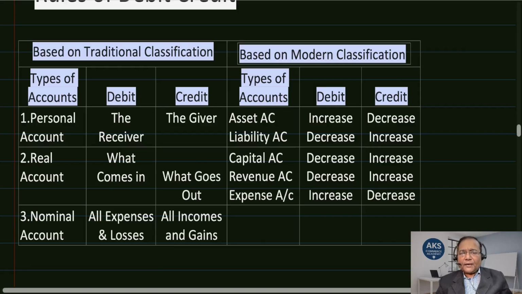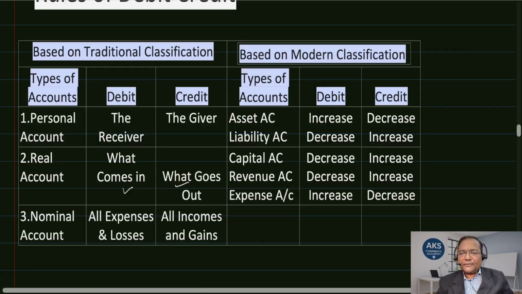Second is real account. Debit what comes in, credit what goes out. Real account, precisely the assets accounts, which are receivable for the company or the firm, or which are already possessed, like furniture, building, plant, machinery. These are all real accounts. Debit what comes in. If there is any new furniture coming in or bought for the business, debit is to be done. If anything is going out, maybe cash is going out, which happens to be a real account, then we need to credit it. Simple.